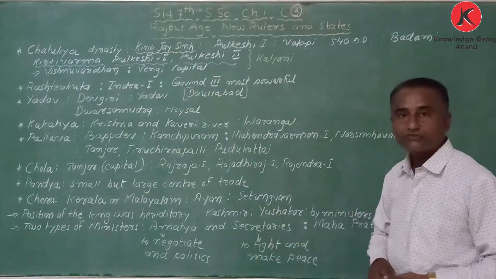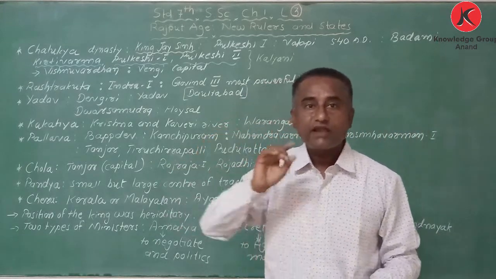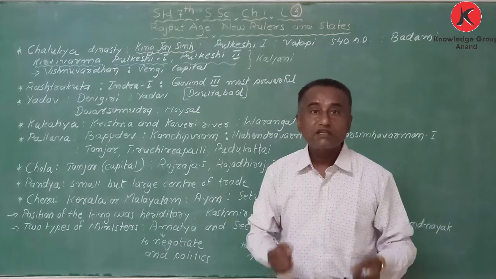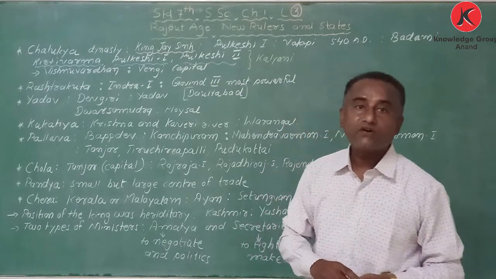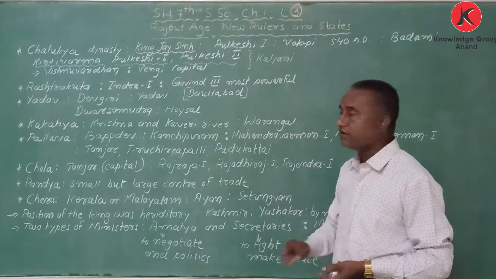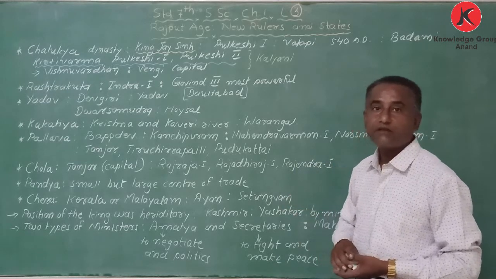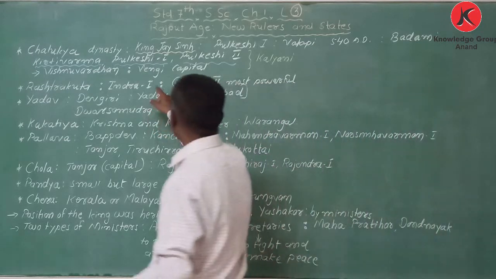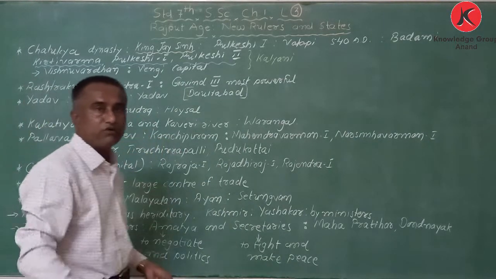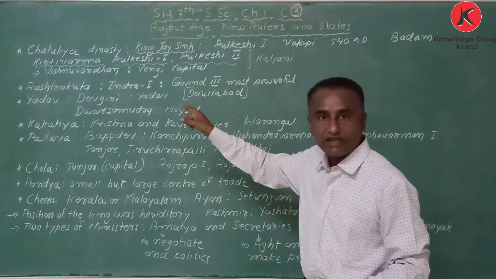My dear student, when these kings' power became weak, one more branch of the Chalukya dynasty emerged in the region between the rivers Kaveri and Godavari, and they made Vengi the capital. They are known as the Vengi Chalukyas.